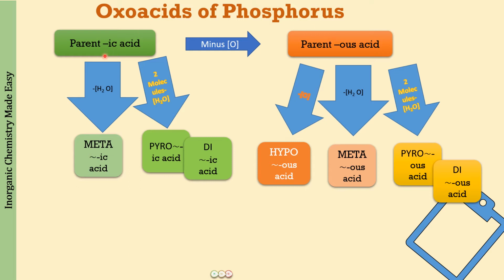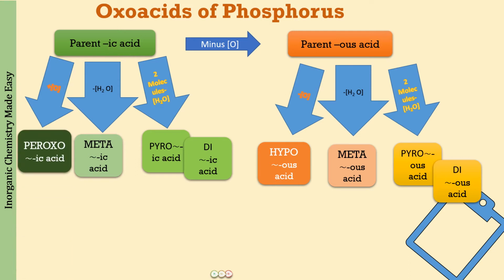But before that, what I want to do is add one oxygen to this ic acid to give another oxo acid. So parent ic acid plus one oxygen atom, what you will get is a peroxo ic acid. And peroxo, I hope you all remember from hydrogen peroxide, stands for a peroxy linkage.